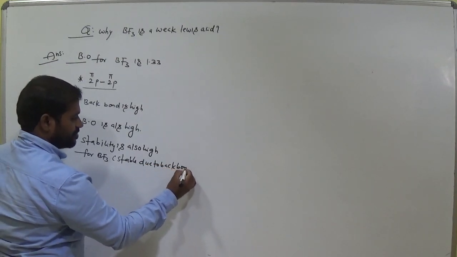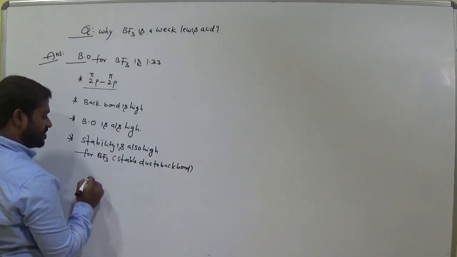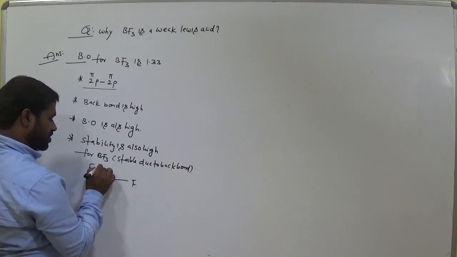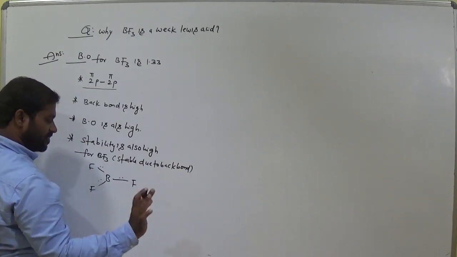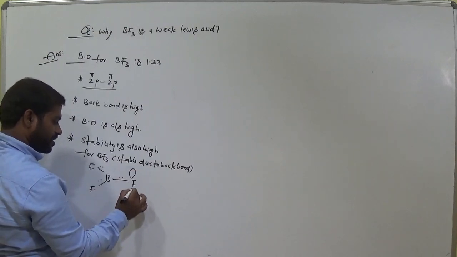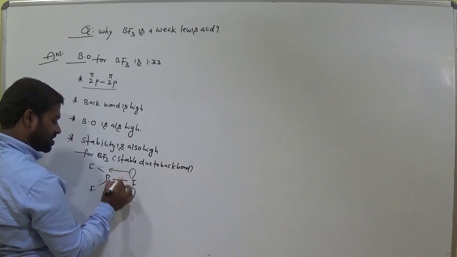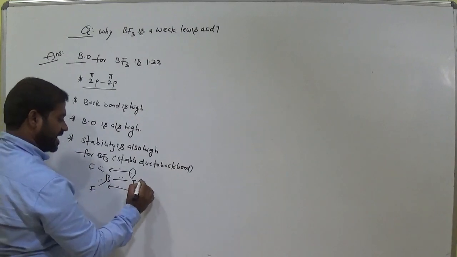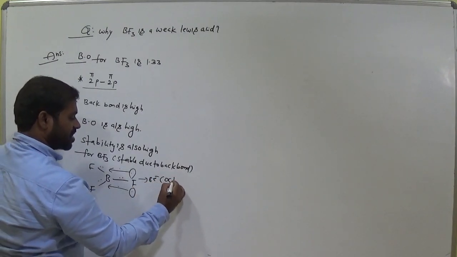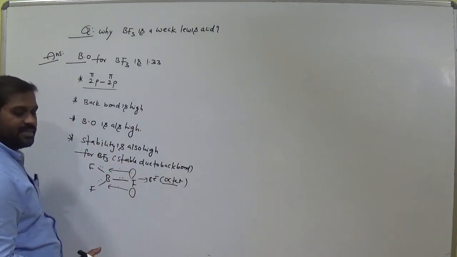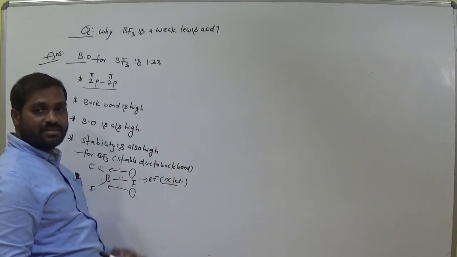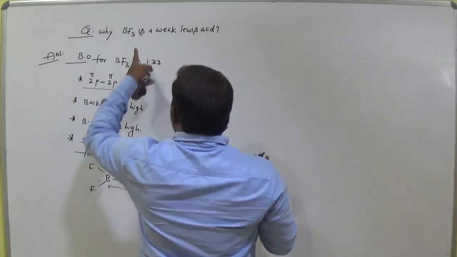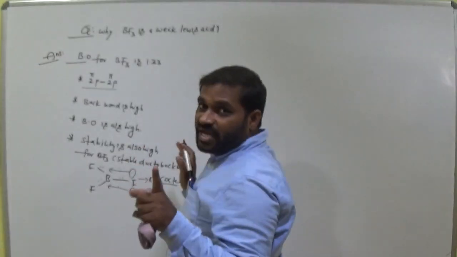That means boron trifluoride is stable. Due to back bond, fluorine offers 2 electrons, am I right? One, two, three, 6 electrons only, not stable. But when this fluorine offers 2 electrons, one electron gives a pi bond, then totally how many electrons? 8 electrons. That means octet. It's stable. Clear? It is already stable. So boron trifluoride is stable, so it is a weak acid. Why is it a weak acid?